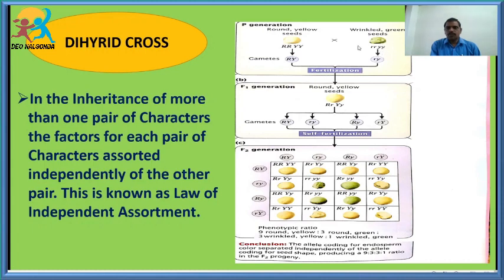What is the color of the seed? Green. So now these round and yellow seeds are crossed with wrinkled and green seeds, and the gametes are produced and fertilized together, and they produce in the first generation all round and yellow seeds. When these all round and yellow seeds are self-fertilized, in the F2 generation they produce different types of offspring and progeny with all the characters.